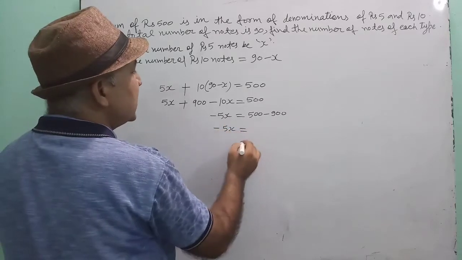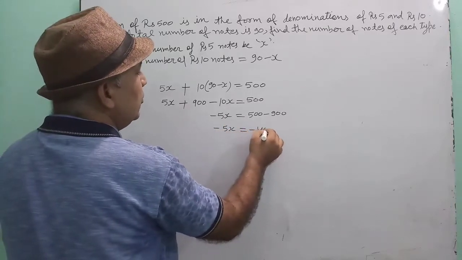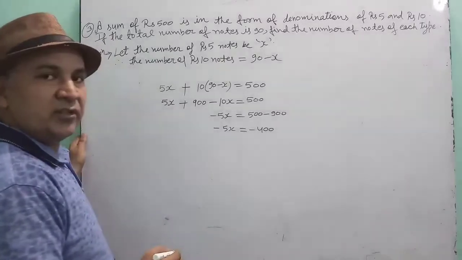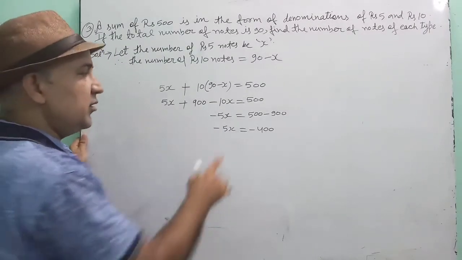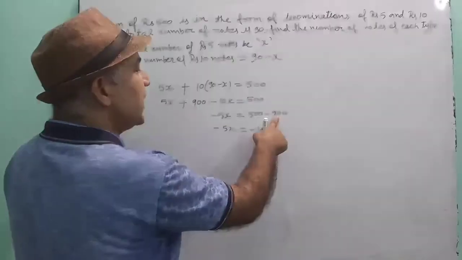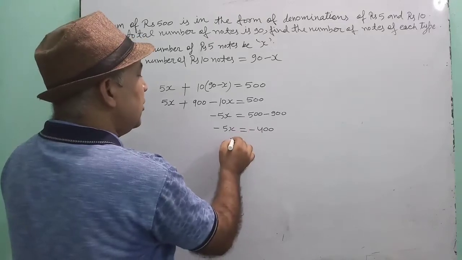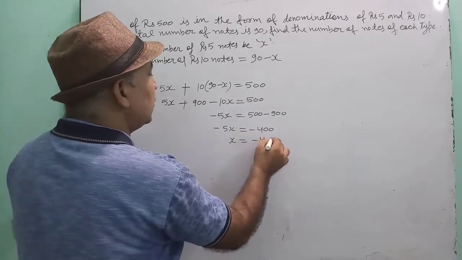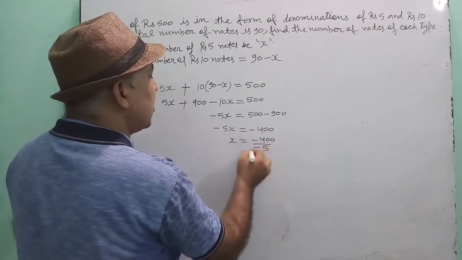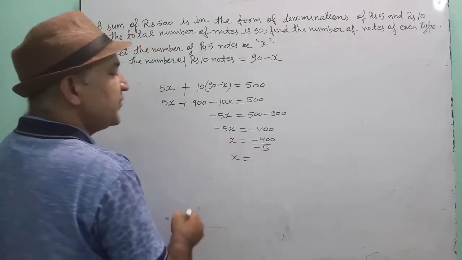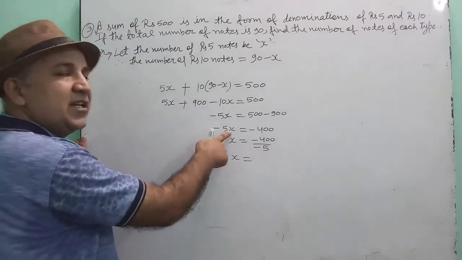That means minus 5x is equal to minus 400. Understood? 500 minus 900 will be minus 400.